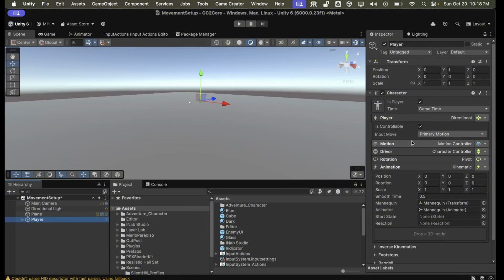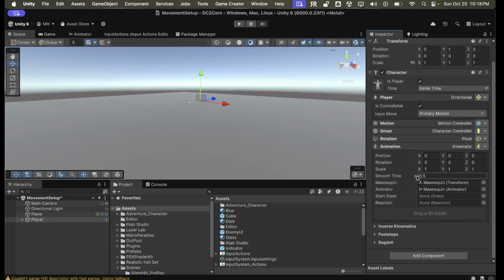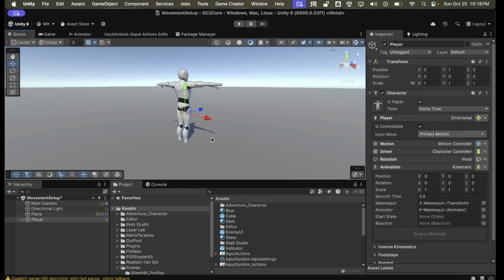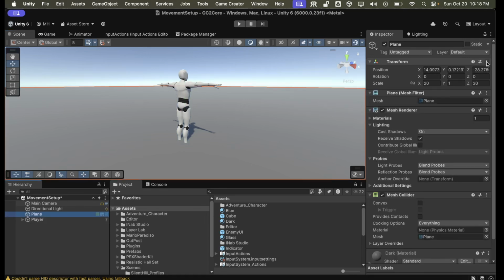By default, the player is set to input move of primary motion, and the rotation is pivot. That's the default. We're down in the floor a little bit, which means the plane is not exactly in the right place. So let's reset that, and now we're on the floor.